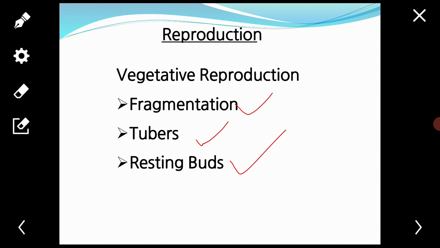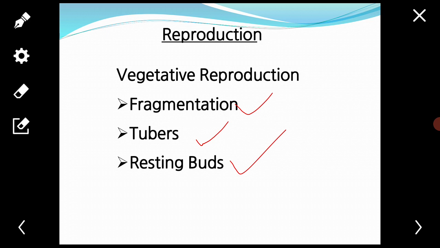Third is the resting buds. There are some species, like Selaginella chrysocaulos, that develop very compact resting buds at the apexes of aerial vegetative branches.